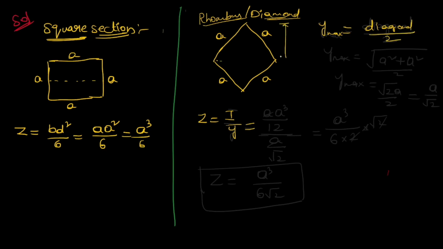This is the Y. Y means this full length will be the diagonal. So diagonal by 2 is the Y max.